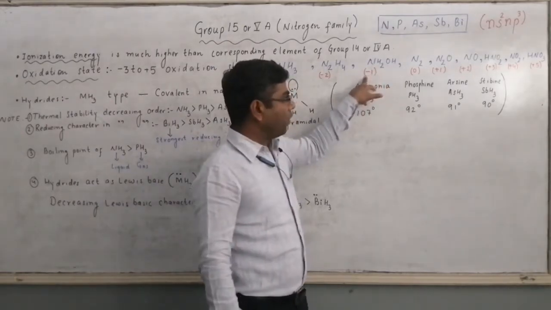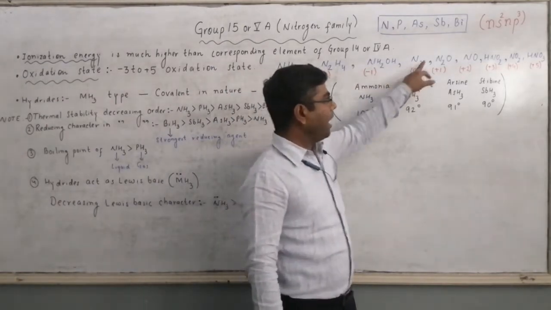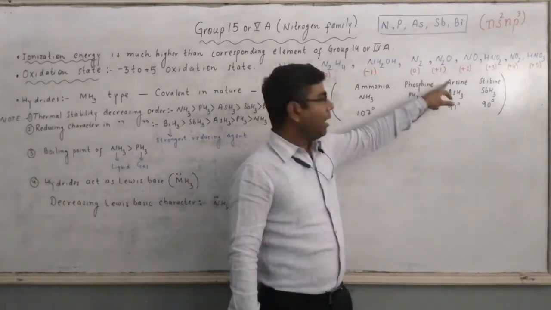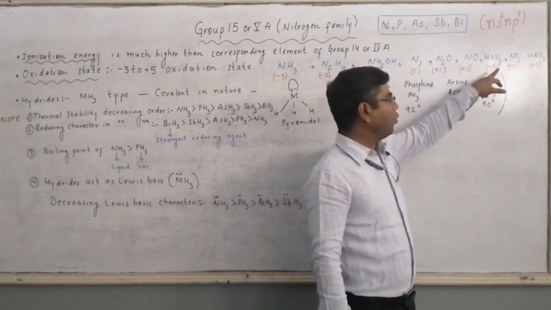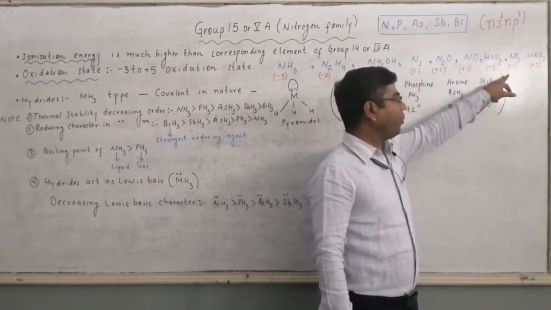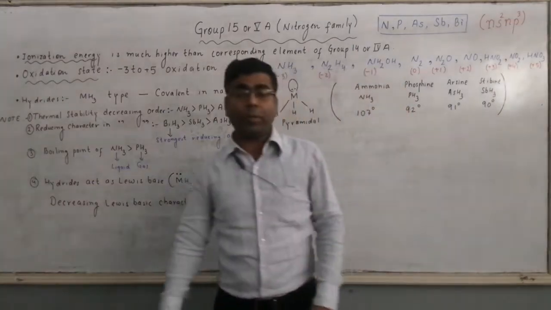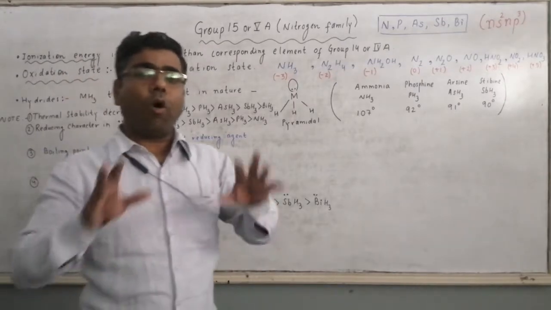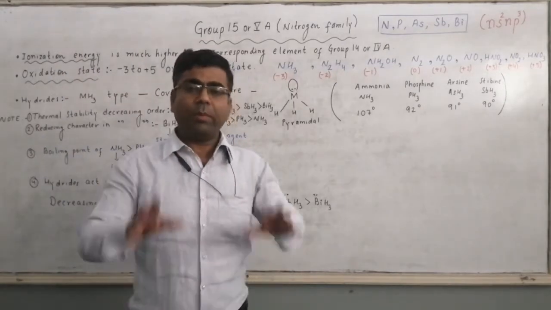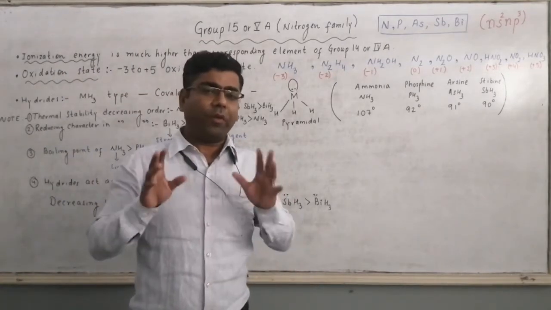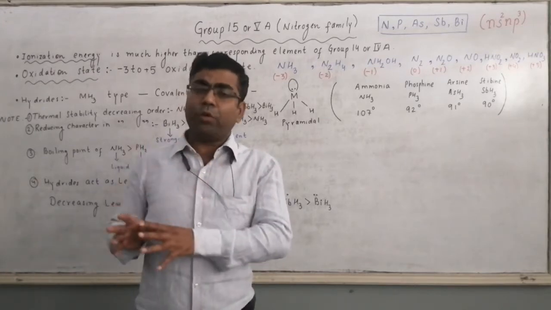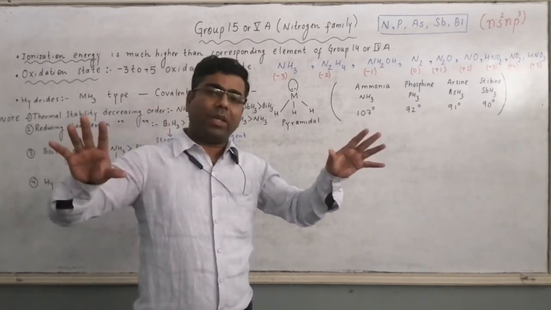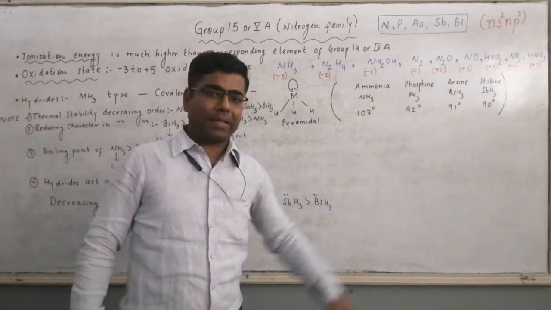NH2OH, that is -1. N2 it will be 0. N2O it will be +1. NO it will be +2. HNO2 will be +3. NO2 will be +4, and the last one, HNO3, will be +5. So N can form compounds in all the oxidation states. So remember the range for group 15 is -3 to +5. -3 is minimum while +5 is maximum.